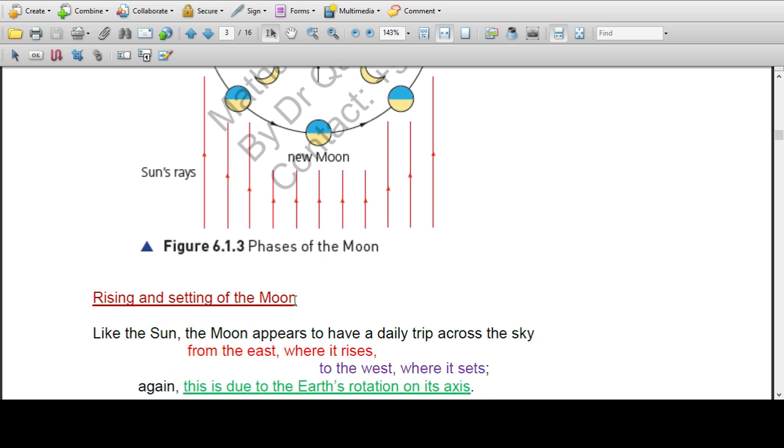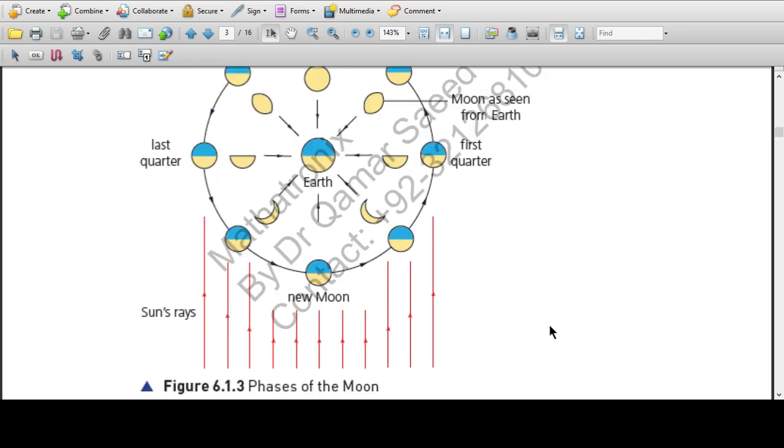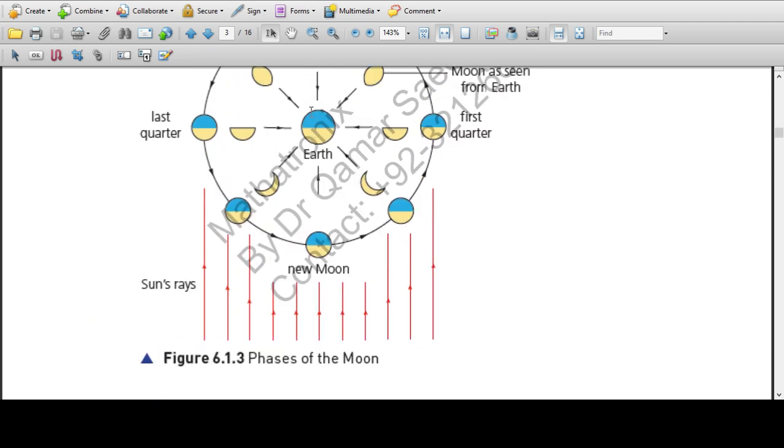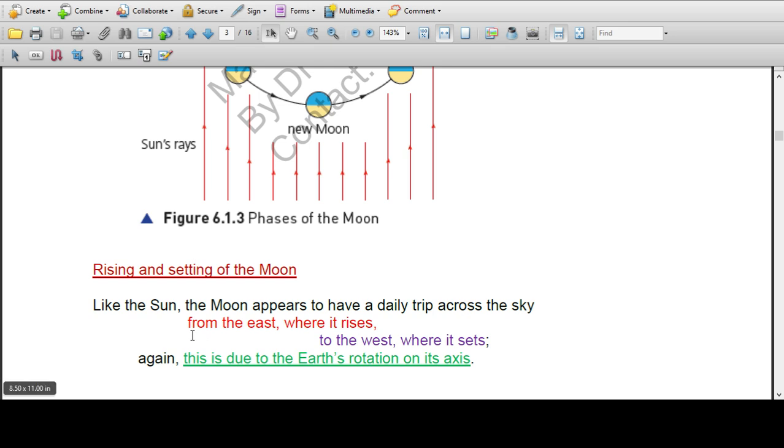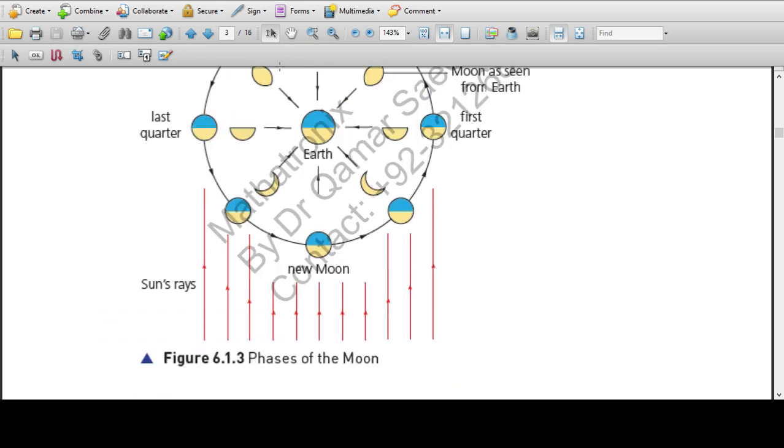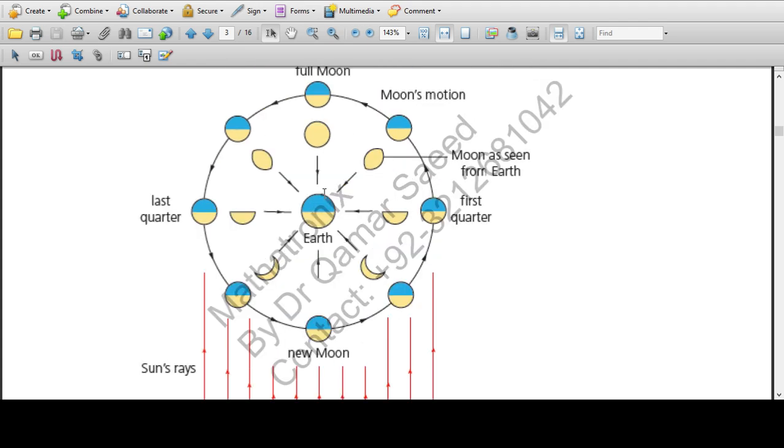Rising and setting of the moon. Like the sun, the moon appears to have a daily trip across the sky as observed from the earth. This all happens because of the earth's motion and the moon's motion. It rises from the east and sets in the west. Again, this is due to the earth's rotation on its axis. This happens because the earth is revolving and the moon is revolving. The earth is revolving around the sun and the moon is revolving around the earth.